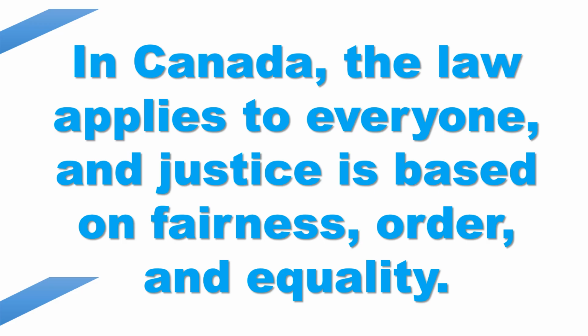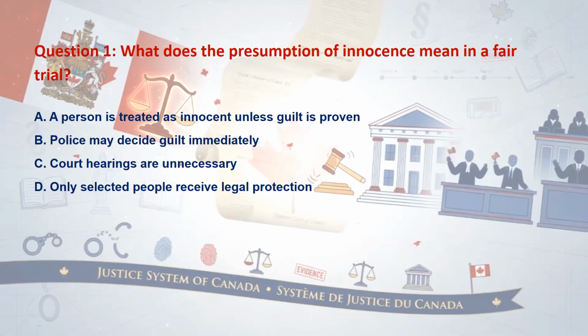Idea 3. Courts and judges are important. Courts help apply the law, settle disputes, and support justice. Idea 4. Police play a public role. Police help keep order, protect people, and enforce the law. Idea 5. Justice is connected to citizenship. Citizenship is not only about rights, it also includes respect for law and responsibility in public life. So, before we move into the questions, remember this one line summary. Canada's justice system is based on rule of law, fairness, equality, and public order. Now, let's move into the questions.